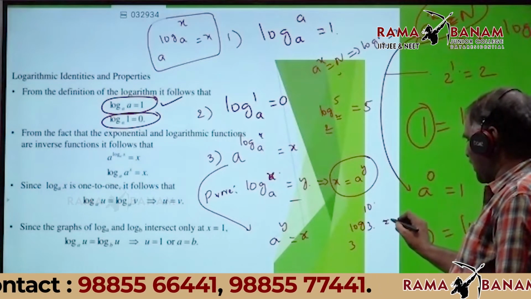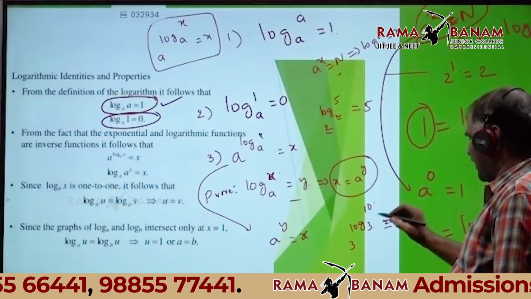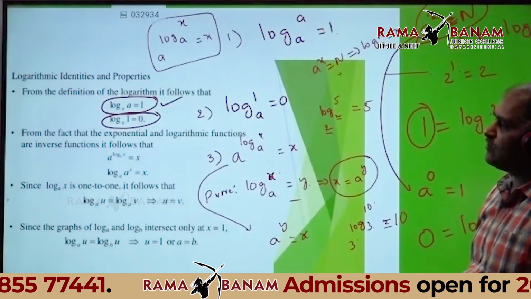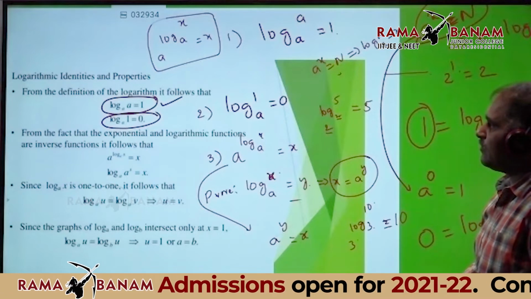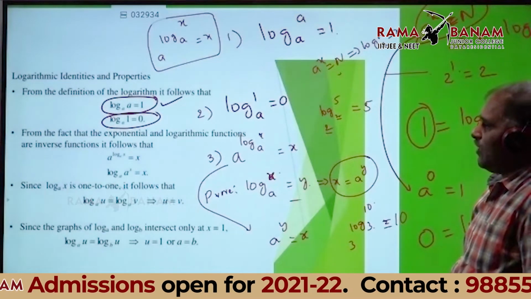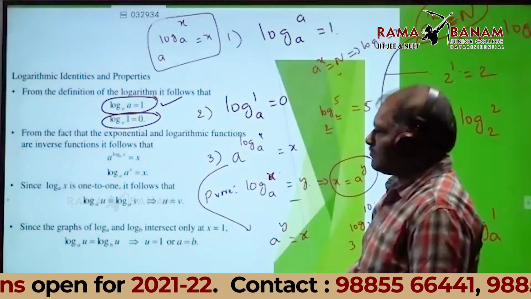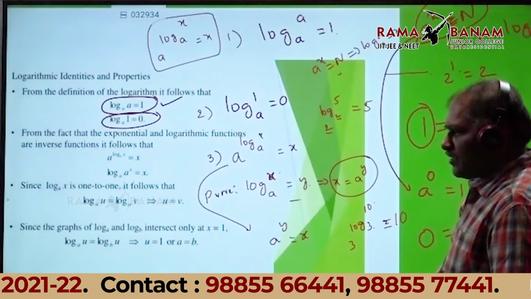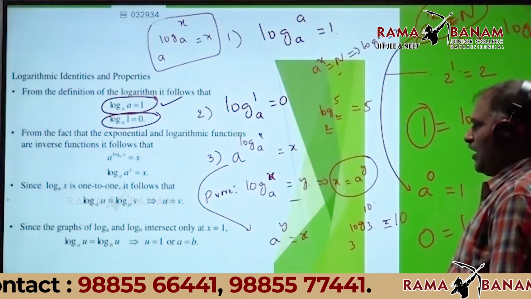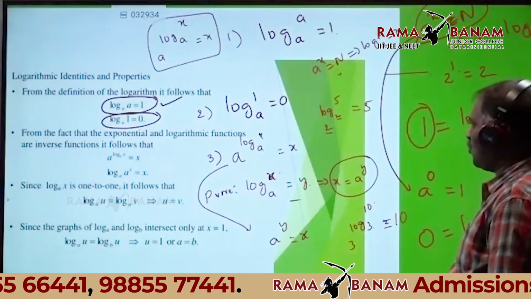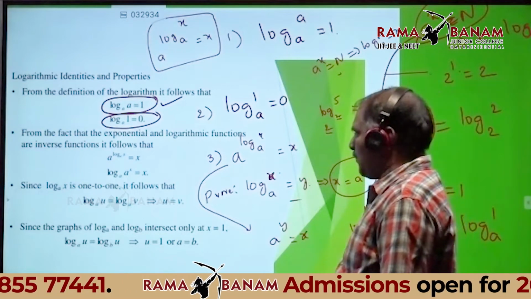What is that value? It is equal to 10. Do you understand? Okay, good. Therefore, what is the third property?